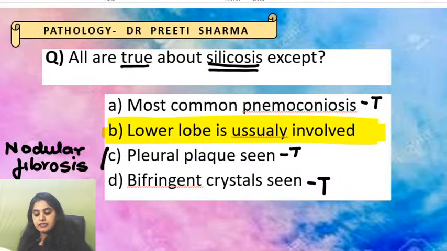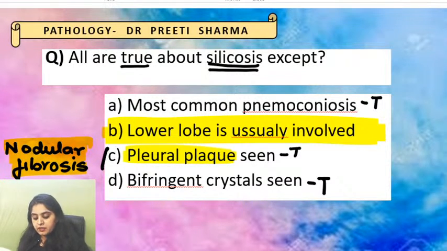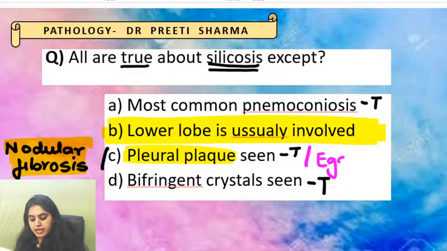First, it can cause nodular fibrosis in the lungs. Number 2, it can cause pleural plaque. And number 3, can you tell me any radiological finding of the lymph nodes? Have you heard of eggshell calcification? Have we heard of eggshell calcification, guys?